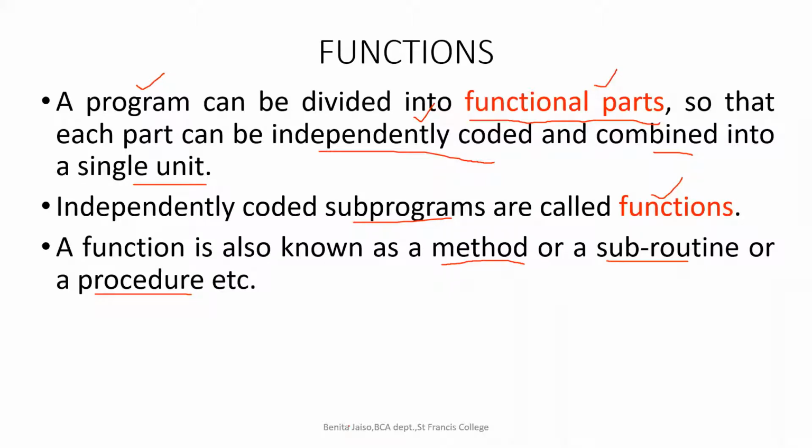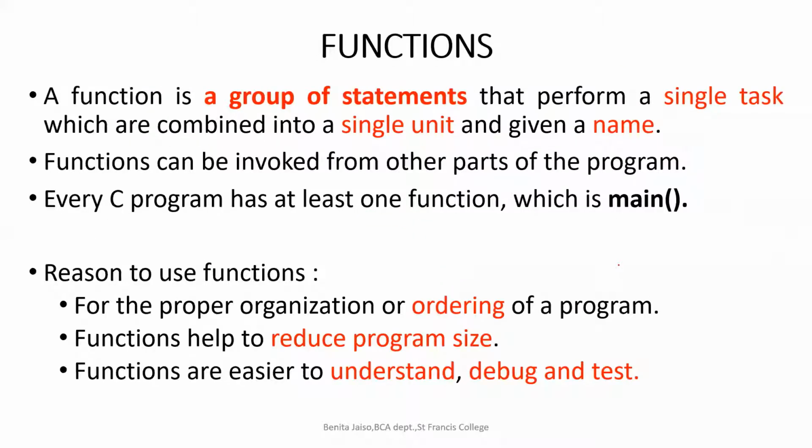The only function under which we are writing until now. All the lines of the code we are writing under a single function. That is our main function, right? That is the only function, and that is the most essential part of a C program, right? So without main we cannot write a C program. So we were writing all the lines of code under the main function. Now we are seeing how we can have a user-defined function and make the program a collection of sub-programs.